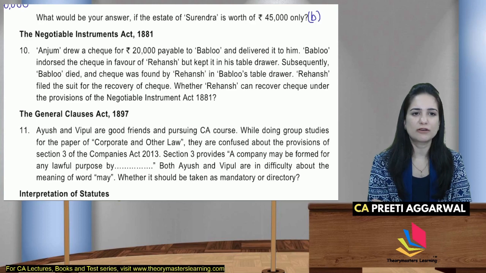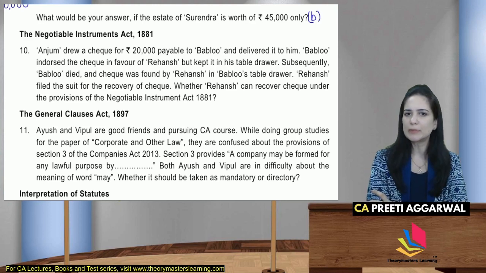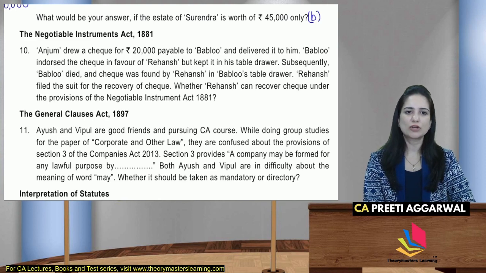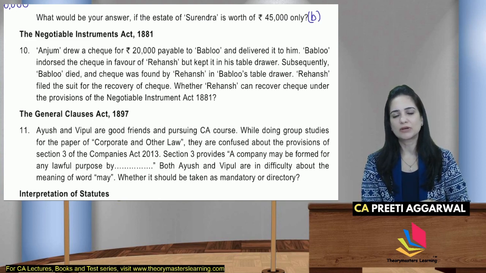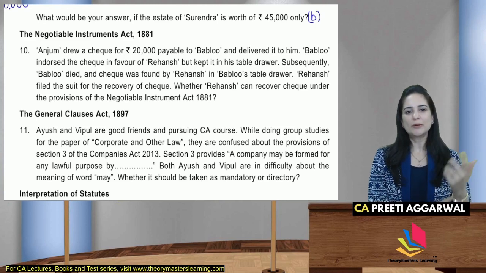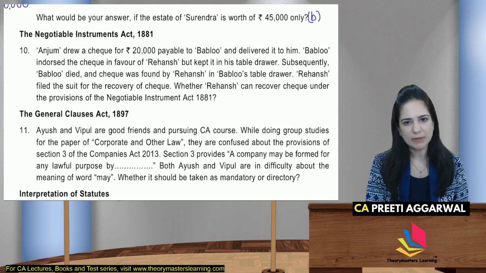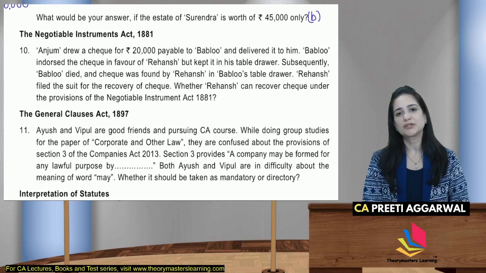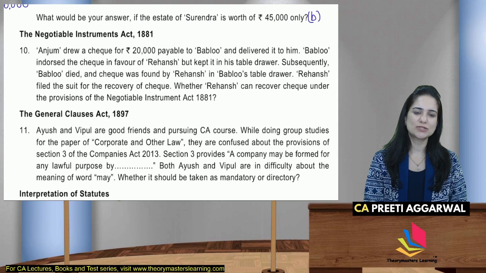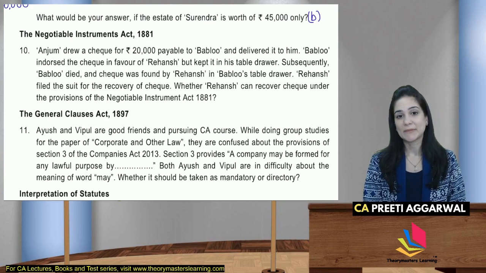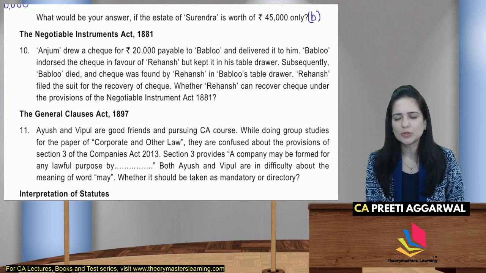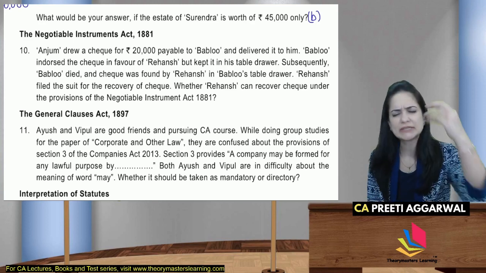Anjum drew a cheque for 20,000 payable to Bablu, delivered it to him. Bablu endorsed the cheque in favor of Reyansh but kept it in his table drawer. Subsequently, Bablu died and the cheque was found by Reyansh in Bablu's drawer. Reyansh filed a suit for recovery of the cheque. Whether Reyansh can recover the cheque under the provisions of the Negotiable Instruments Act. क्या करें? सोचो. Think. I'm giving you time to think, to apply the concepts. Try करो.